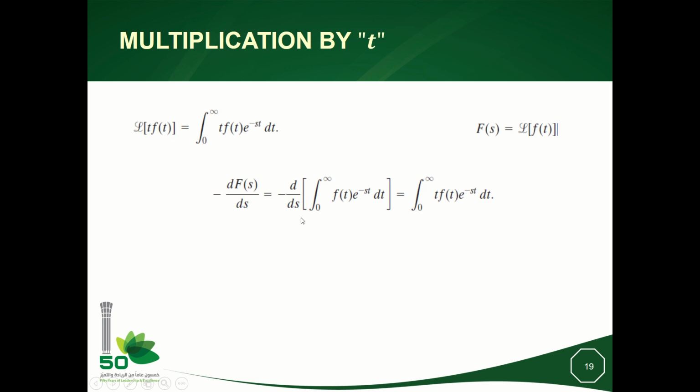So it will be minus d over ds times d over ds of the Laplace of f(t), which is this. Now, if I enter the differentiation inside the integral, I will differentiate with respect to s, so I will get the t here. And this is nothing but the Laplace transform of t f(t). It means the Laplace of t f(t) is equal to minus d over ds F(s), where F(s) is the Laplace transform of f(t).